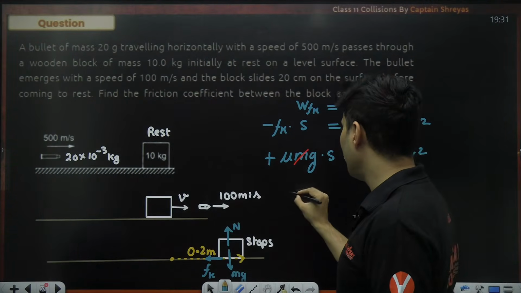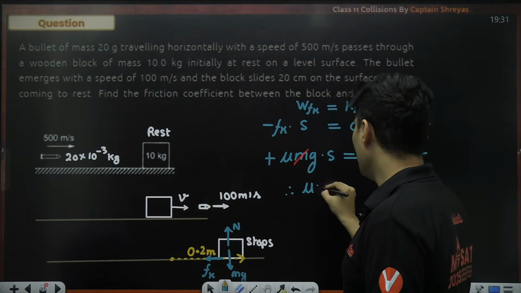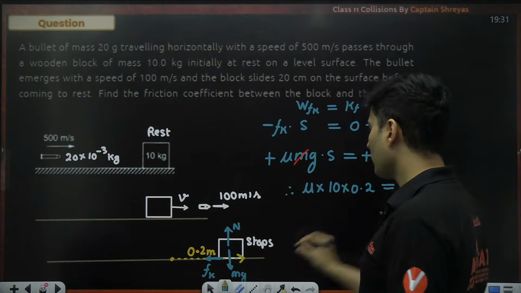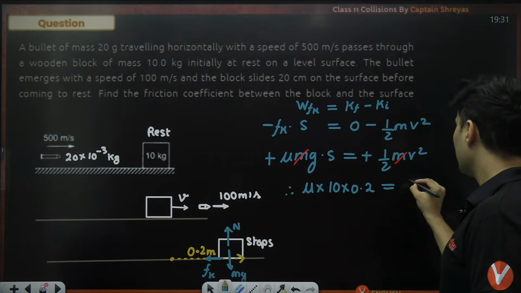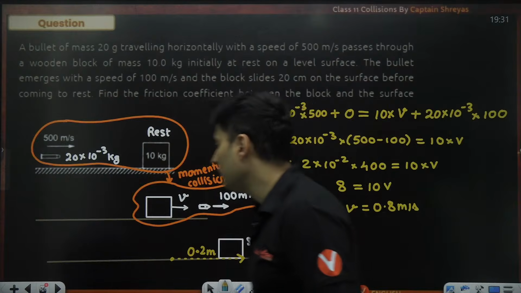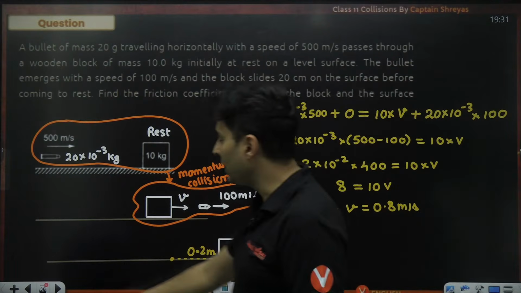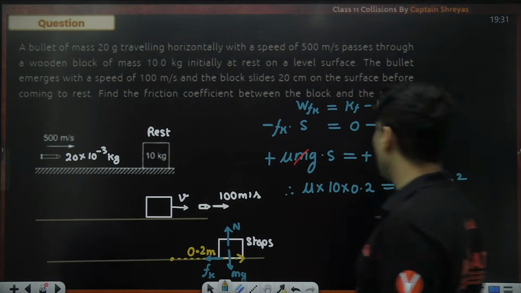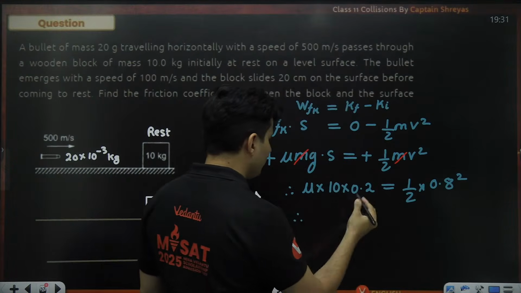So I just want the value of mu, right? Okay. Mu into g is 10. Displacement is 0.2. This is half multiplied by v square. The velocity, we just got it over here. It is 0.8. So I'll just put 0.8 square. That's all. So from this, we'll get the answer.